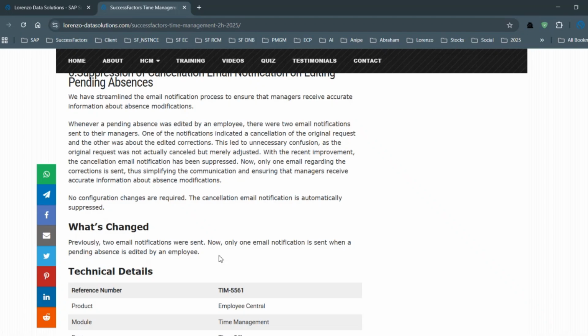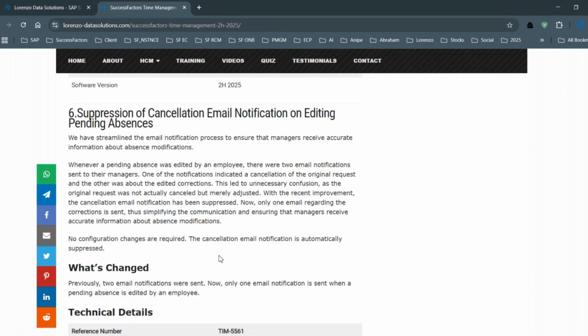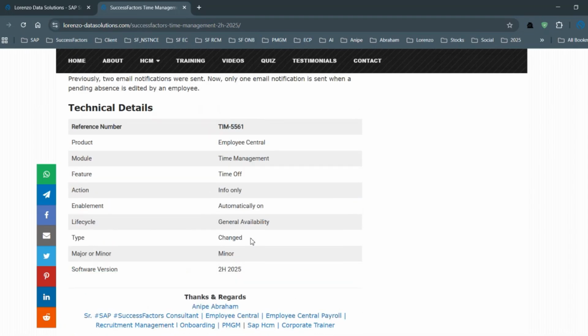Now the system will send a single notification. From now onwards, there will be no extra unnecessary cancellation email notification which was creating confusion for your approvers. This feature is also automatically on in the system from the H2 2025 release.